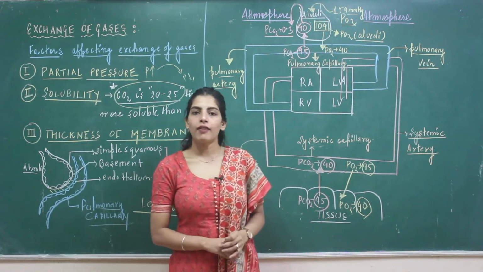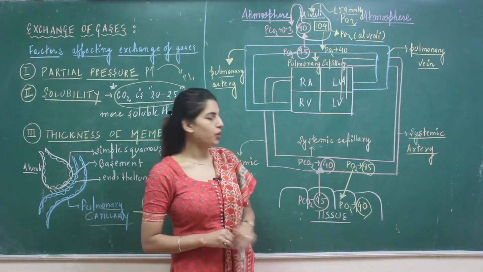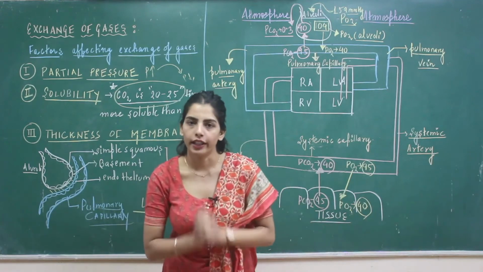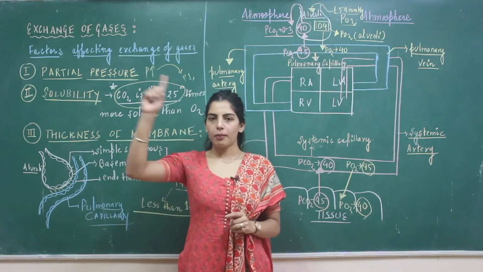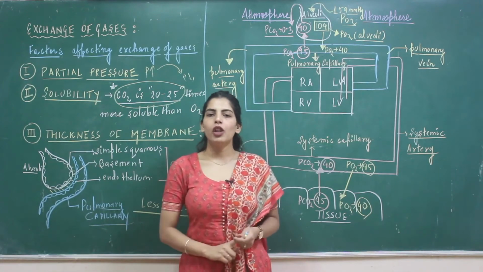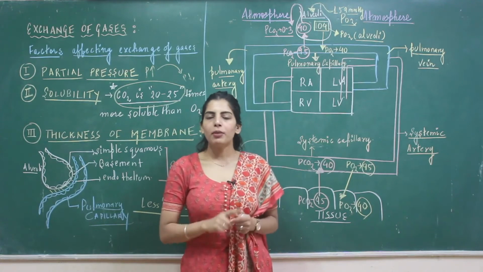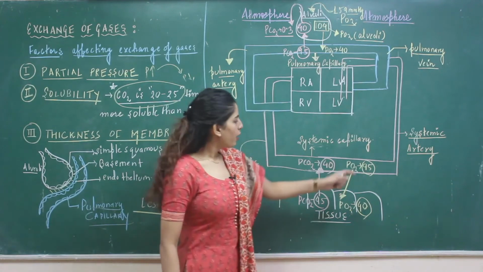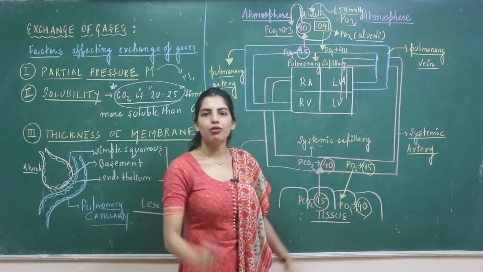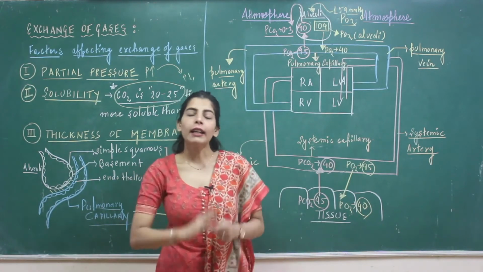From 95 mmHg, it is going to be diffused to the tissues where you see PO2 as 40. So just remember the pressure. For atmosphere 159 mmHg oxygen, to the alveoli 104, to the pulmonary capillary 40, from the systemic artery 95, to the tissue 40.